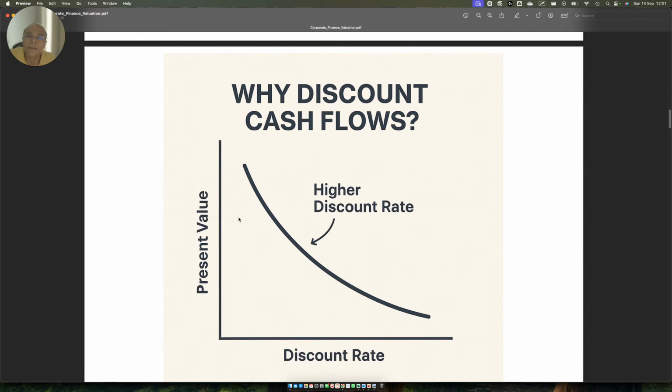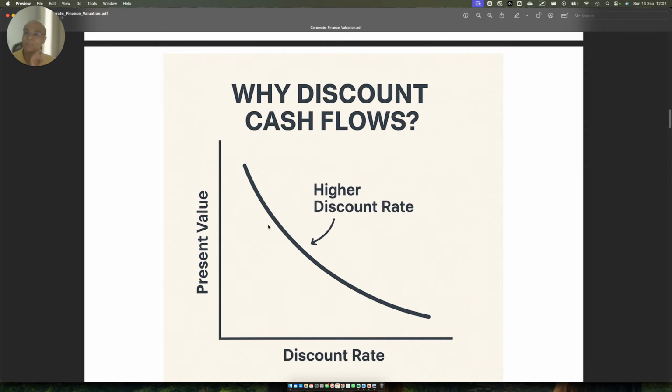Because the present value of any asset, which you map in rupee terms or dollar terms, is a reflection of how certain those future cash flows are. So if you find your cash flows in the future are uncertain, then you are going to give a lower value to that asset, which means that you have to apply a higher discount rate. You got it?